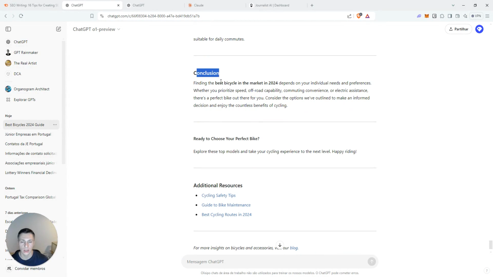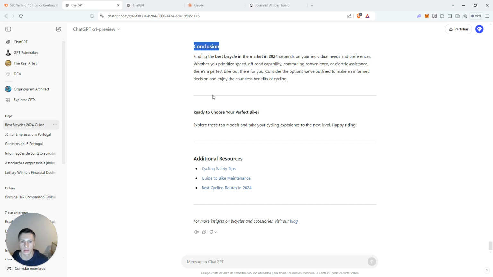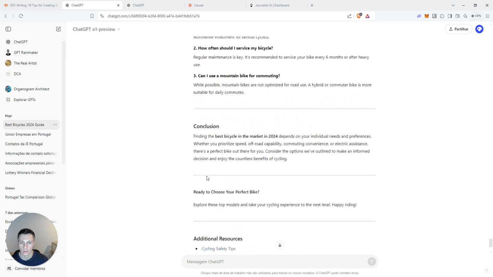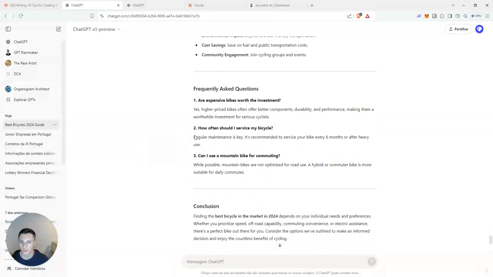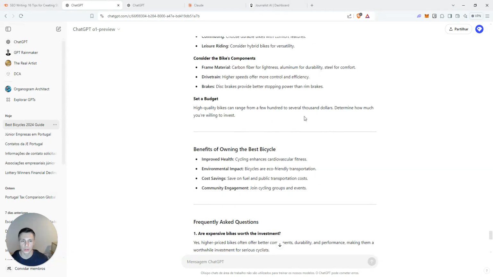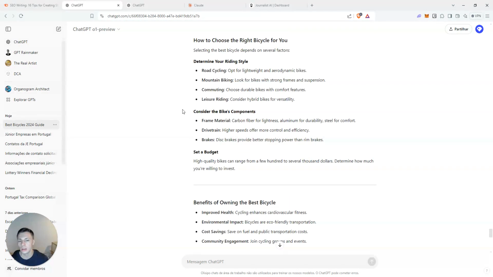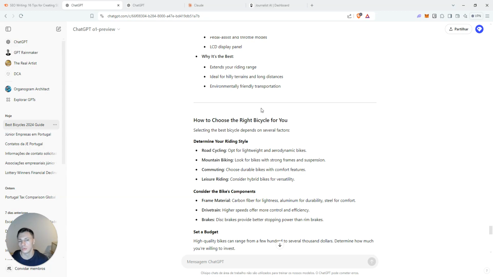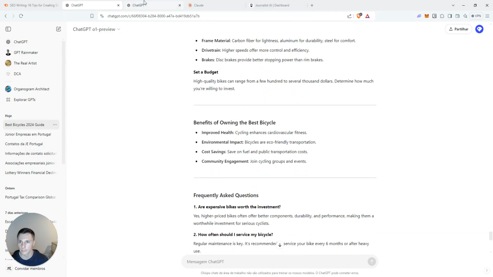And then it has a small conclusion. Again, the conclusion shouldn't be titled conclusion, it should be titled something else in order for the article to rank higher. Ready to choose? So it has a CTA, it lists top models, and it provides links for the actual resources. Overall I would rank it 4 out of 10. The content is there, and maybe you can tweak it and spend a little bit more time and create a good article. I wouldn't publish this, but I will start working on it to publish it on my website. So it's a good stepping stone, a good starting point for you to create a good blog.